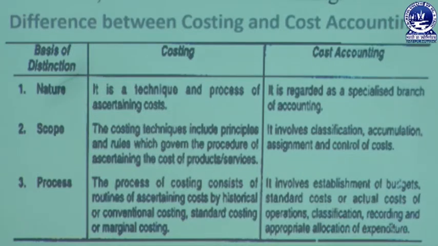But in case of costing, generally costing involves various techniques and processes for ascertainment of a cost. The second one relates to scope. The costing technique includes various principles and rules which govern the procedure for ascertainment of a cost. That means at the time of determining the cost of a product, costing involves various principles and procedures. On the basis of those principles and procedures, we can ascertain the cost of a product or of providing a service. But cost accounting involves classification of cost, accumulation of cost, assignment of cost, cost control, cost reduction, etc.